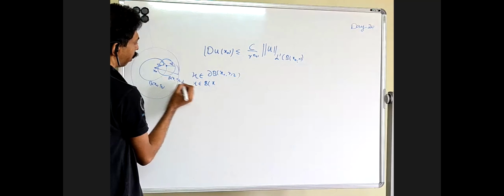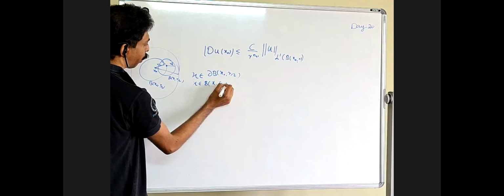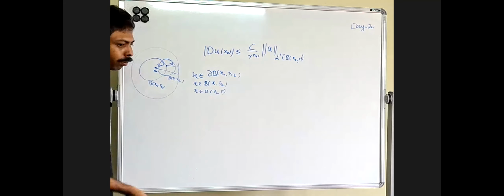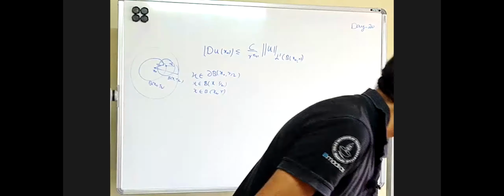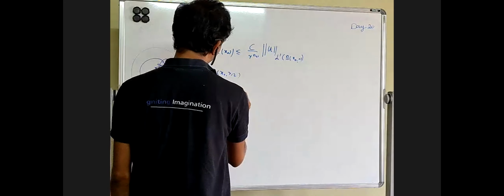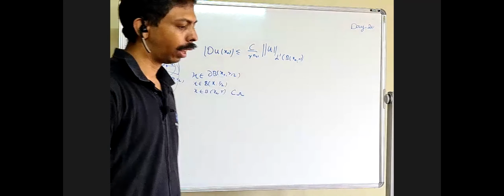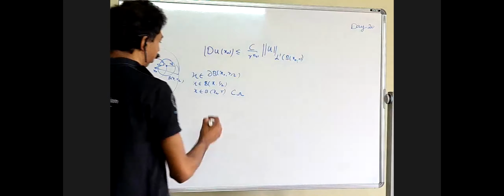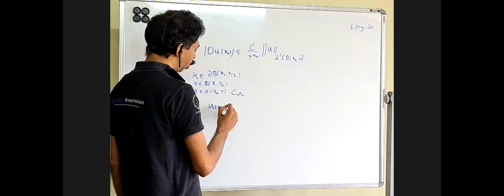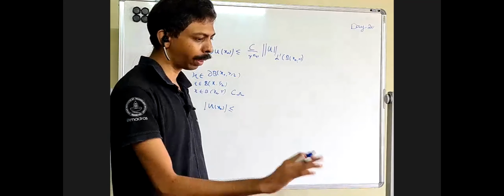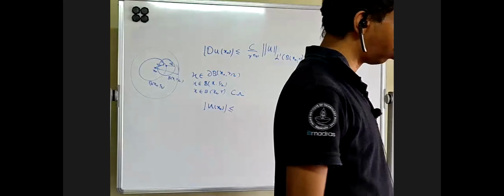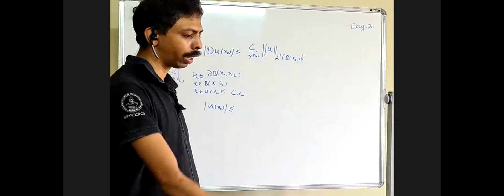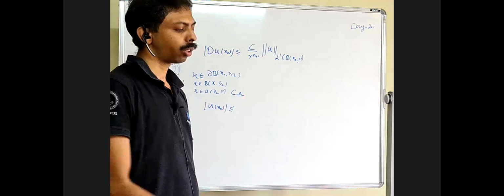So in this case, x belongs to b of x comma r by 2, and x belongs to b of x naught comma r also. Okay, that is true, and this is a subset of omega. Everything is a subset of omega. Therefore you can immediately prove that u of x naught is less than or equal to, simply from the definition of your Lebesgue integral function, the L1 norm.